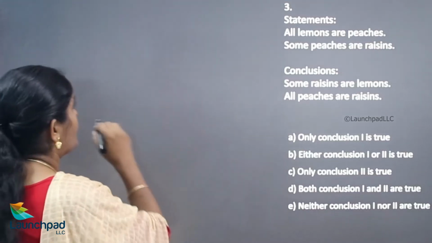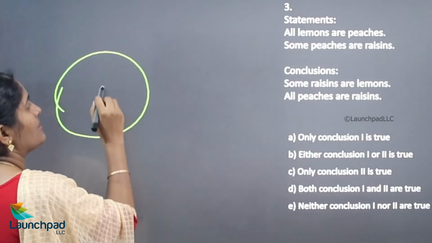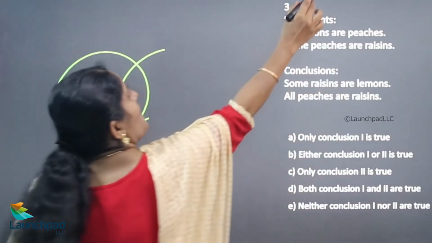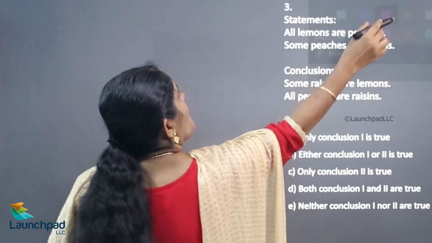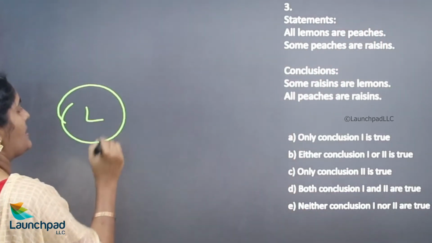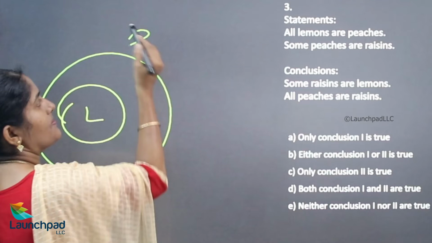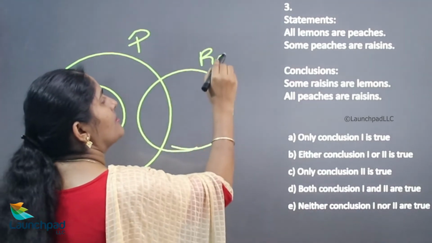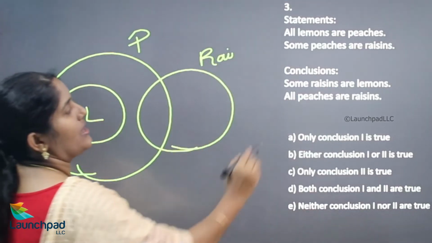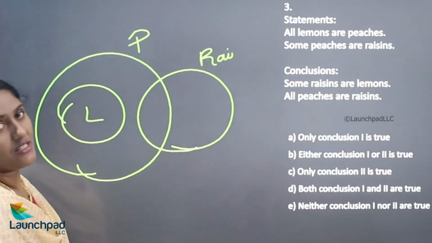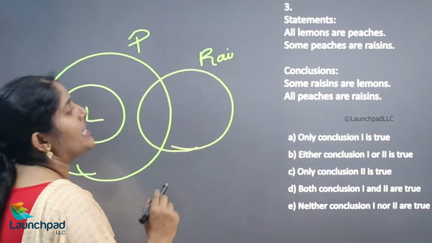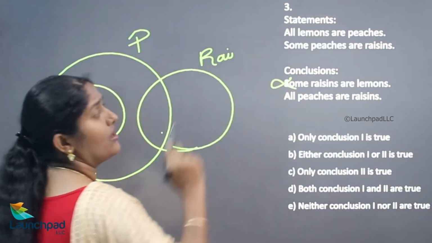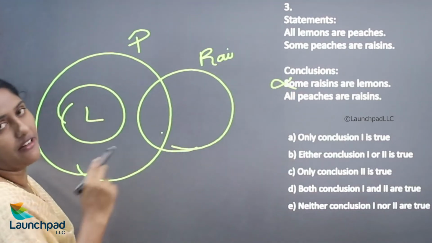All lemons are peaches. Now, some peaches are raisins. Now your conclusion is some raisins are lemons. Is there any relationship between raisins and lemons? No, there is no relationship between them. This is wrong. Now the second conclusion.